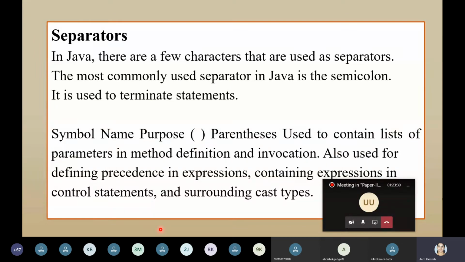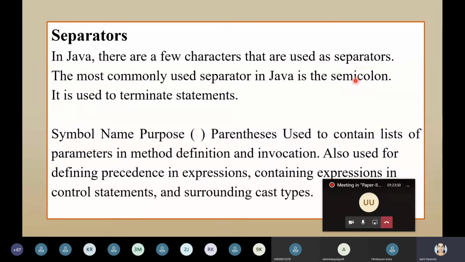In Java, there are a few characters that are used as separators. First is the semicolon. What does the semicolon indicate? It terminates a statement. The end of a statement is indicated by a semicolon. So the first separator in Java is the semicolon.